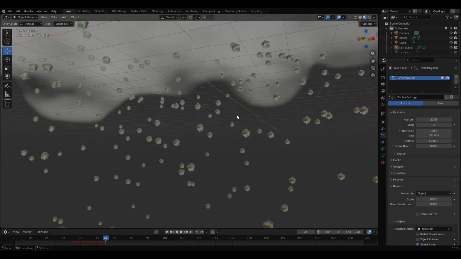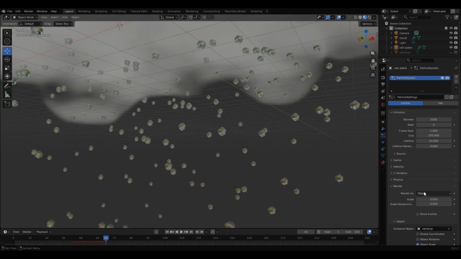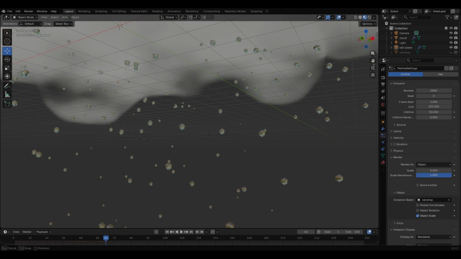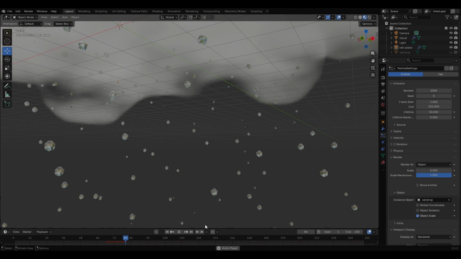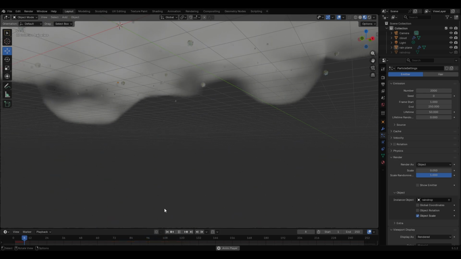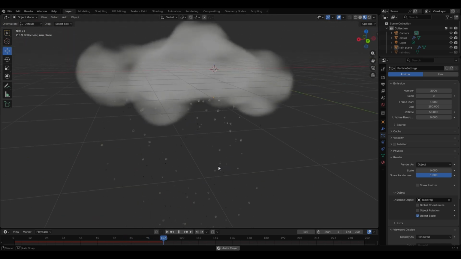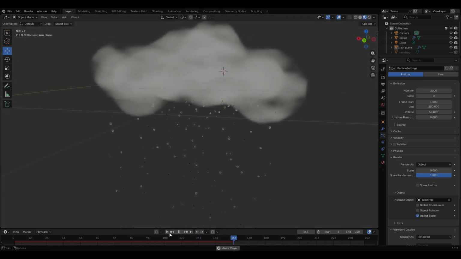And right now all raindrops look kind of similar, so let's make the scale random. And now the raindrops will have different sizes. That looks quite good.